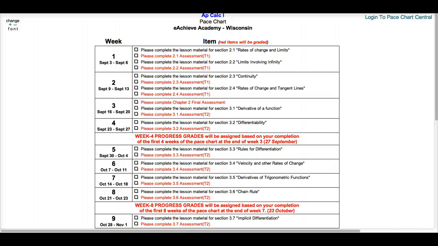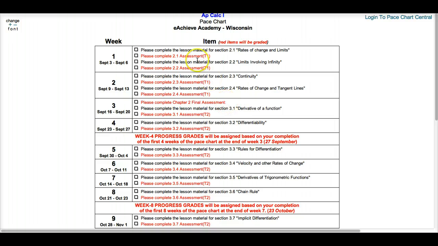Okay, if you take a look at it, it looks like we have 2 sections that we have to get through this week. September 3rd to the 6th, that's week number 1, we must complete section 2.1, rates of change and limits, and section 2.2, limits involving infinity. And then whatever's in red is graded. So every time you finish a lesson, you have to take an assessment to show that you have learned that material. At the end of the chapter, there's always a chapter final assessment also.